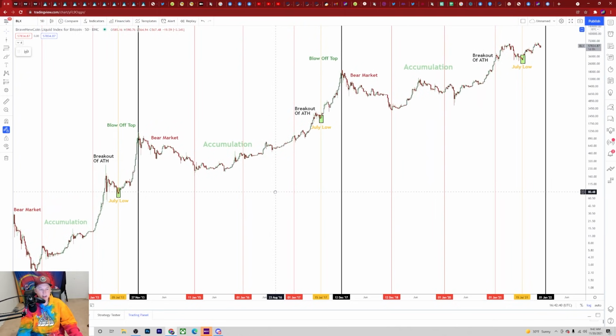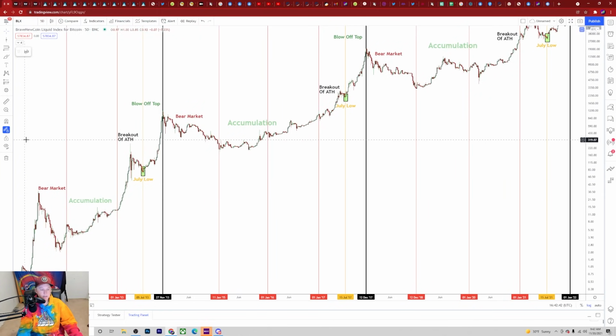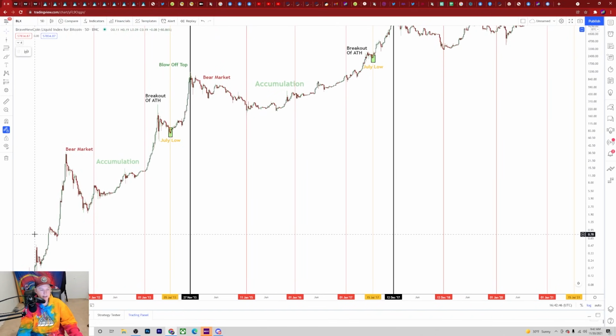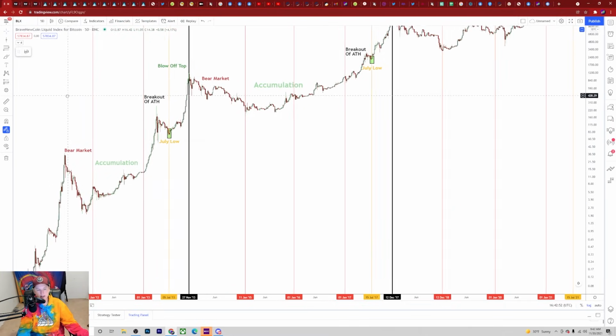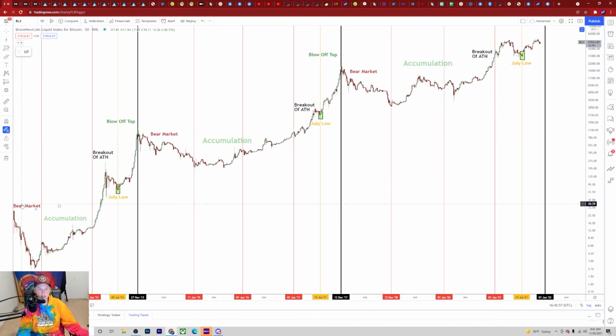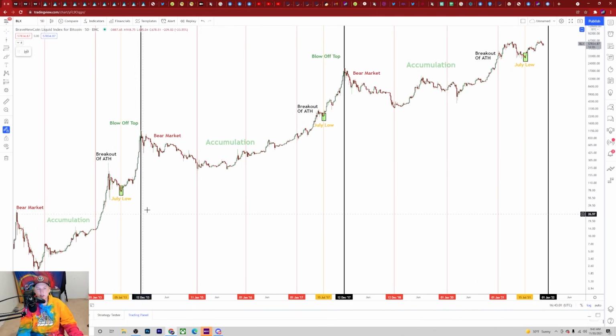Now, what's interesting to me here is if we analyzed the 4-year cycle time frame, we would have got a cycle top all the way back down in here. So Bitcoin obviously had a massive run up even after our end of the year threshold, where we would have expected to see a sort of a cycle top here. And so with that cycle being so vastly different than all of these other ones, I've kind of expected that the frequency and the likelihood of the cycles playing out similarly as they have is more likely because we've continued to do that up to this point, and I'm going to explain to you guys exactly how.